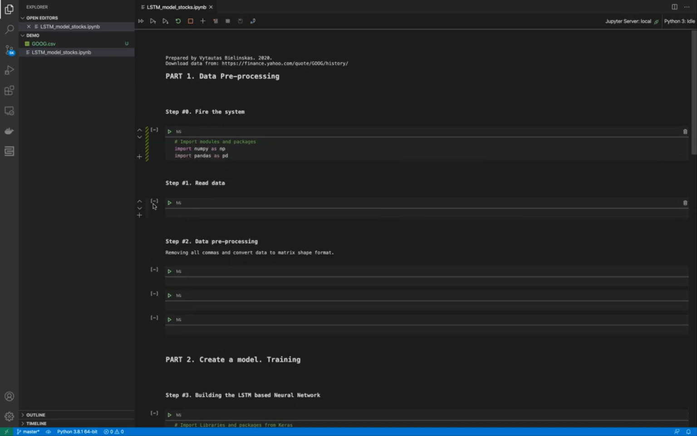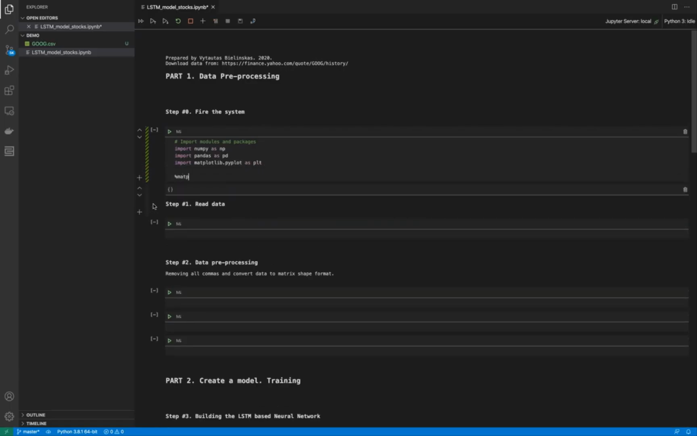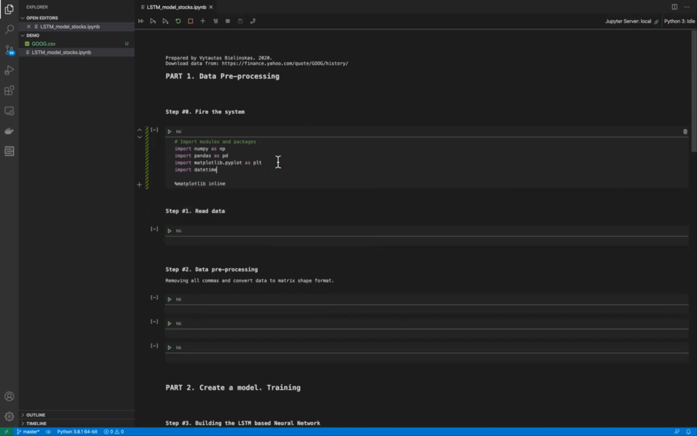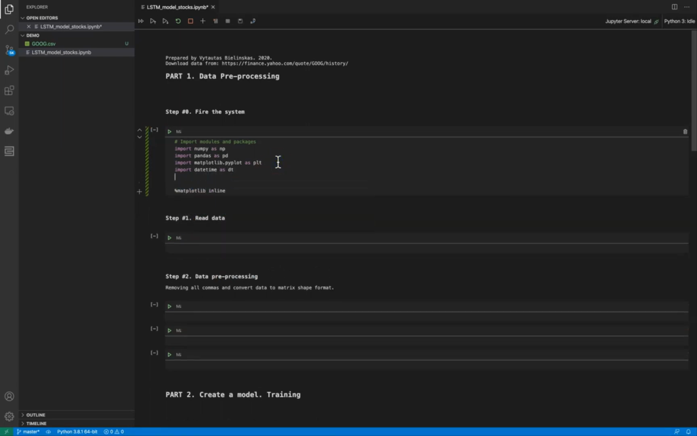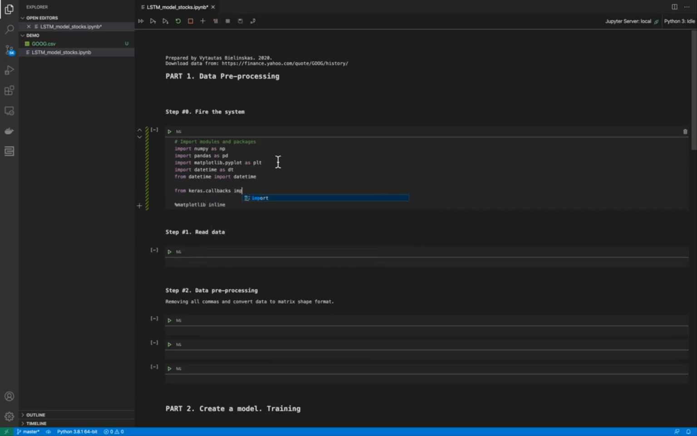It is fire the system. In this step we will import all basic modules and packages that we will use in our project. NumPy for numerical calculation, Matplotlib for data visualization, rcParams for controlling our plots in our notebook, datetime for timestamp manipulations, pandas for data structuring, and also we will import Keras callbacks for controlling our training procedures.